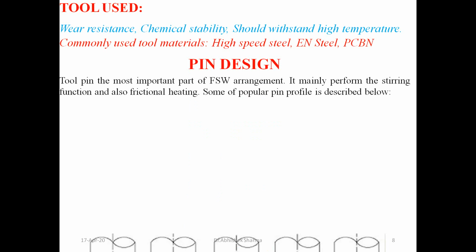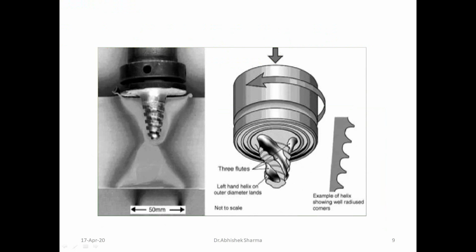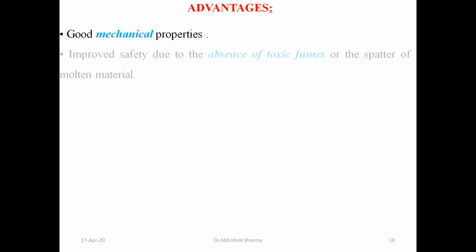If you talk about the pin design, these are some of the pin designs shown: triangular shape, square shape, taper cylindrical, threaded cylindrical, and straight cylindrical. These are the pins normally used for the friction stir welding process. Now this is a pictorial view of the threaded pin. If you talk about the advantages, good mechanical properties are attained due to this process.